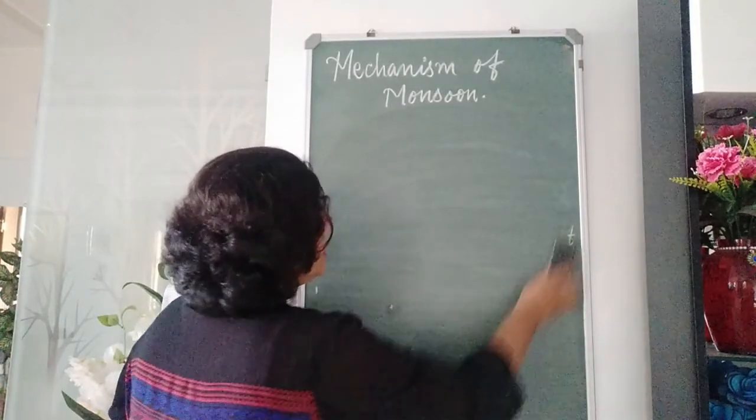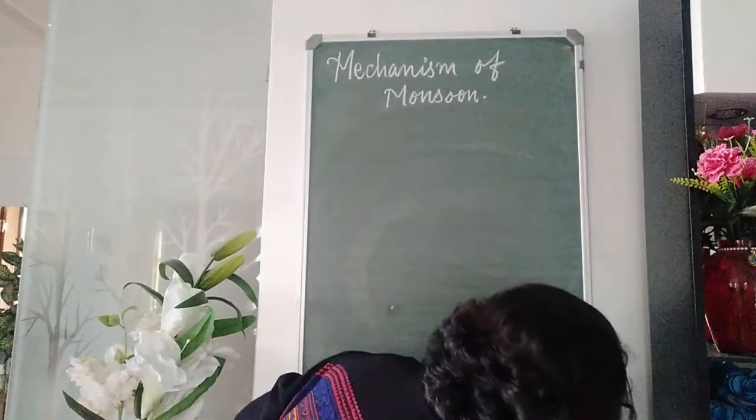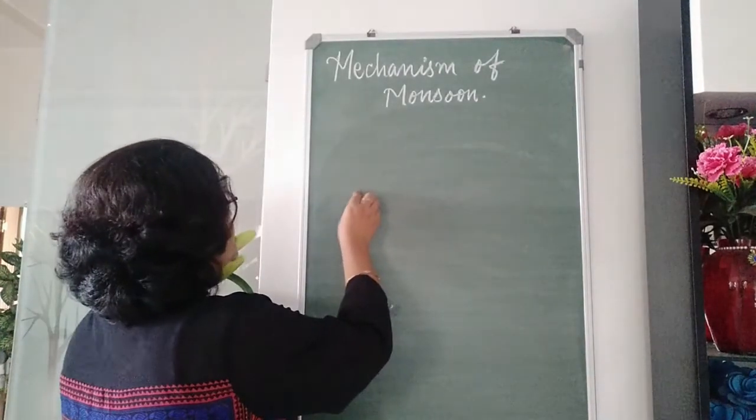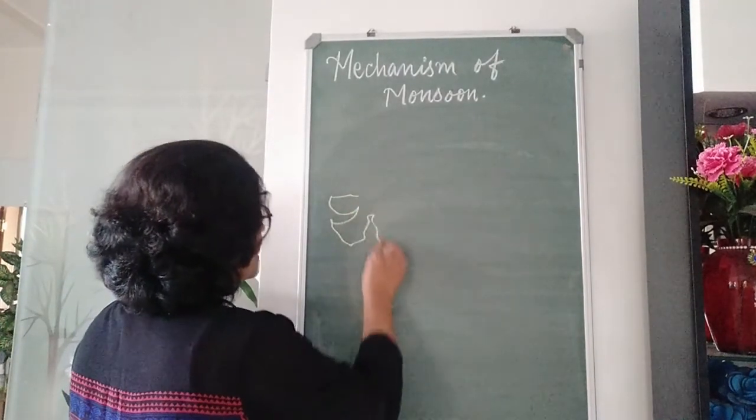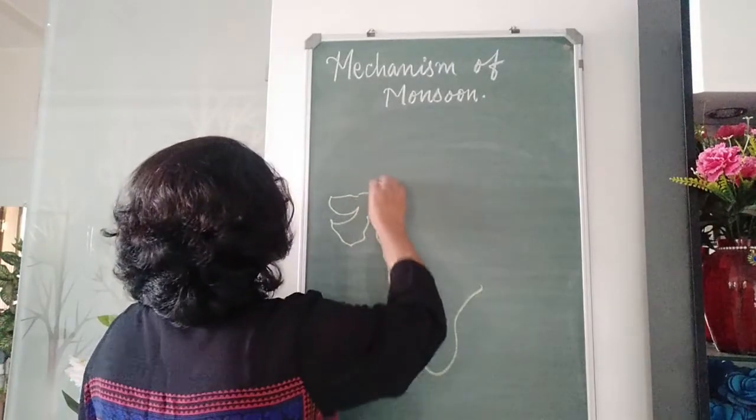We have come to know that when the winds blow from land to sea, they are dry, and when the winds blow from sea to land, they are wet.